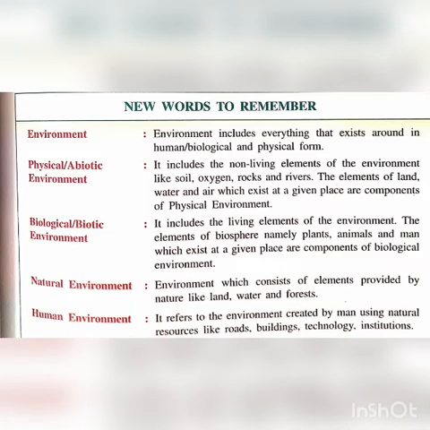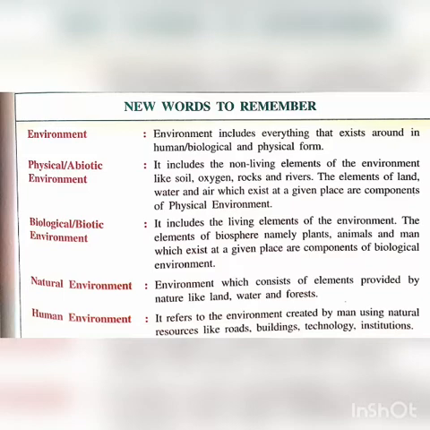Environment includes everything which exists around ourselves, which includes the living as well as non-living things in human form, biological form, or physical form. Next, we will discuss the abiotic or physical environment, which includes non-living elements of the environment like soil, oxygen, rocks, river.